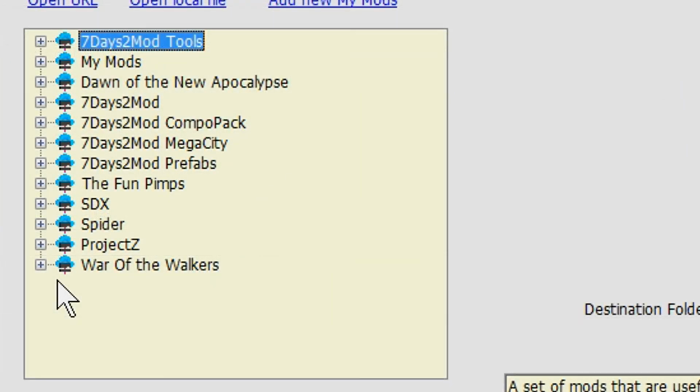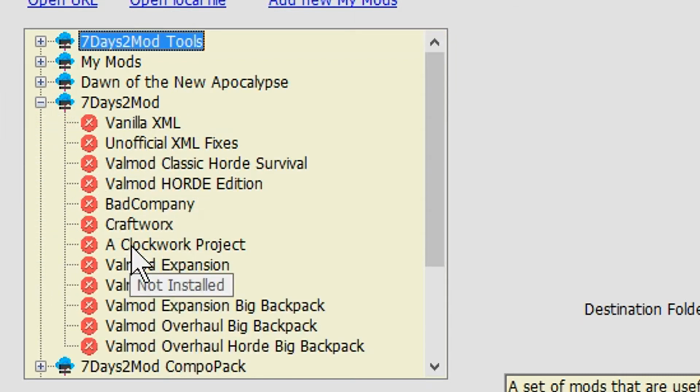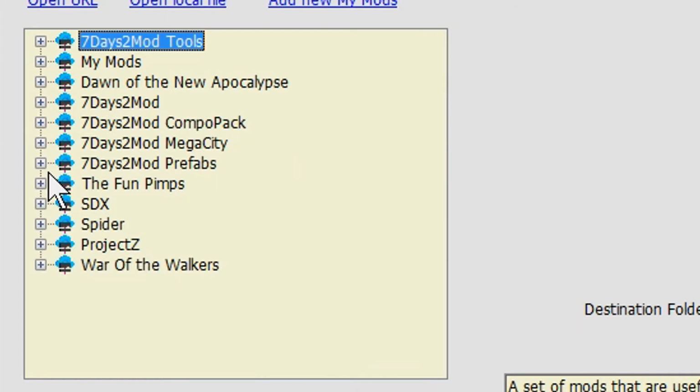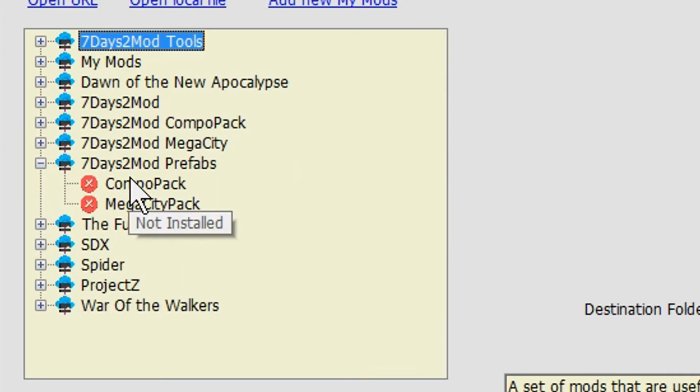During my live streams, I like to use 7 Days to Die's Valmod overhaul with Compo Pack. A lot of you guys have been asking how I install Valmod with Compo Pack, because when you go into 7 Days to Mod, you'll see that if you install Valmod overhaul, for example, and open it, you won't actually have the Compo Pack. However, there's also the Compo Pack under 7 Days to Mod prefabs. You can see that we've got Compo Pack or Mega City.